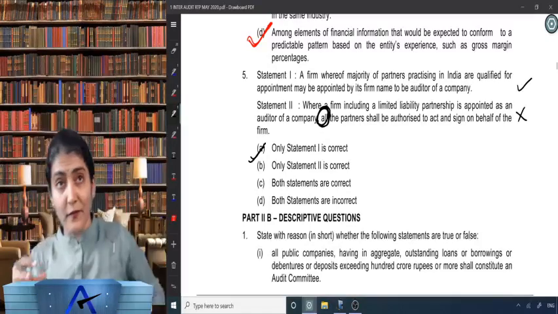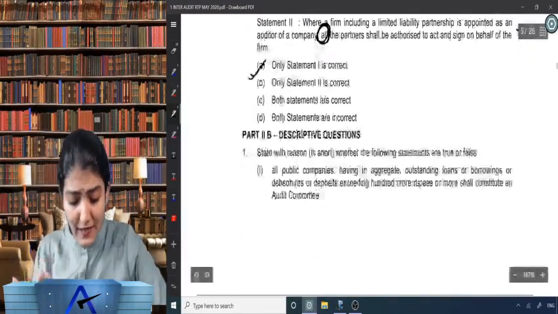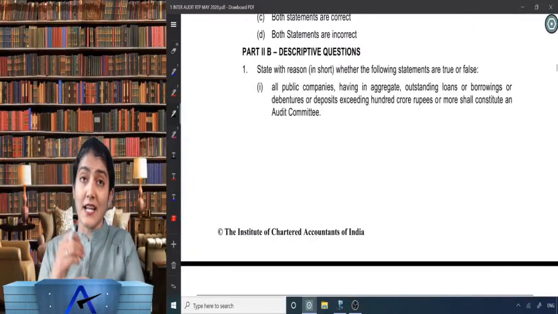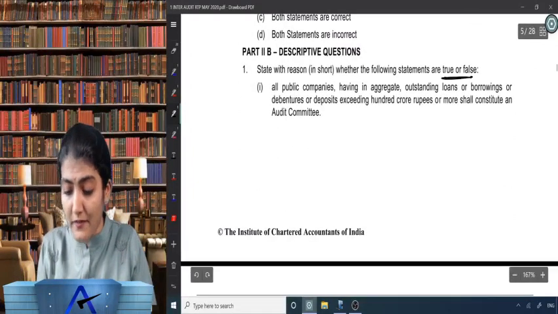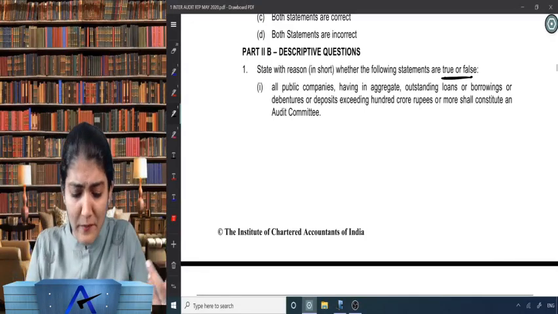Wonderful, right? So we've looked into all the MCQs over there in the RTP. Let us also quickly go through the correct, incorrect, or the true or false part over there. Sometimes they call it true or false, sometimes correct, incorrect. It means one and the same thing only.